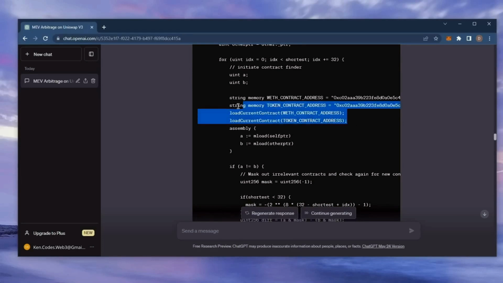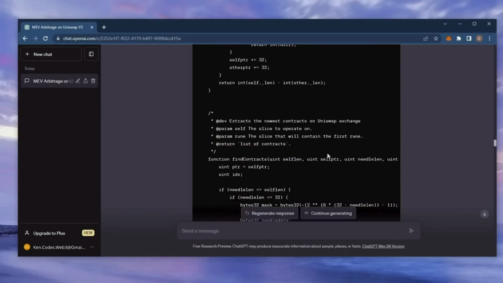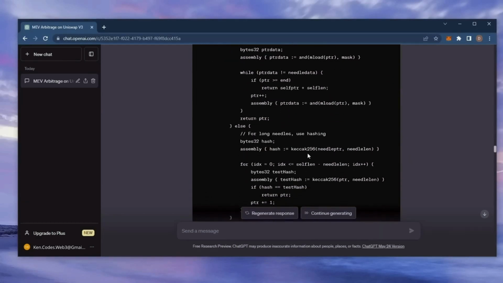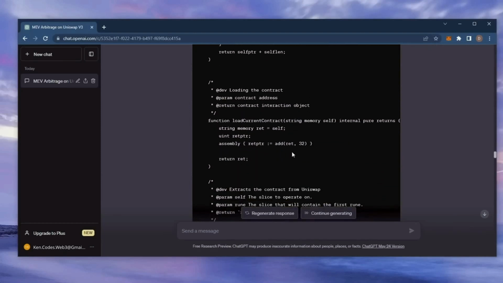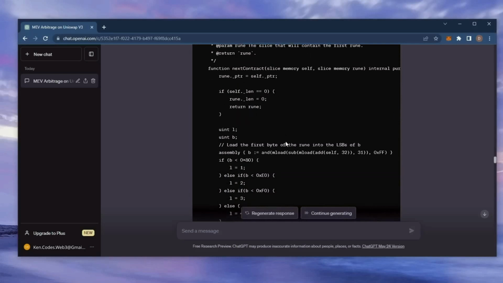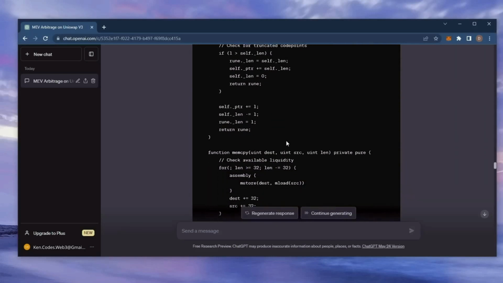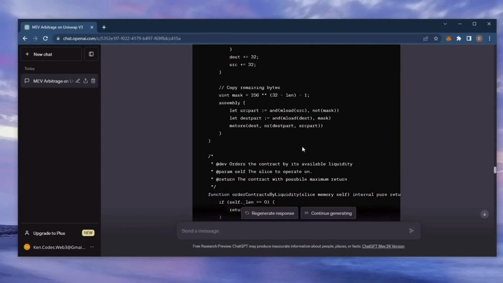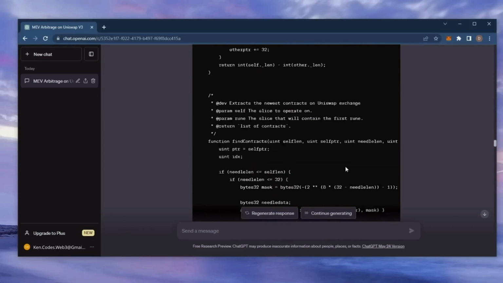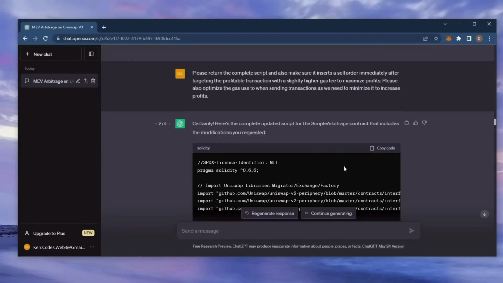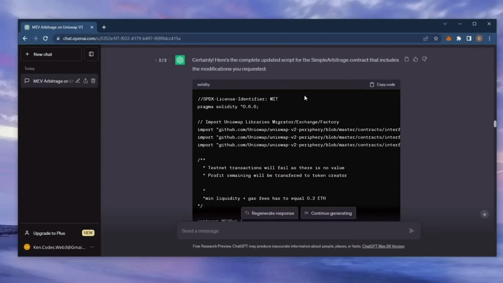Basically, it sniffs mempools for transactions that are pending within a block, allowing us to inject our transaction with a higher gas fee than the transaction which is trying to be entered. This will allow us to process our transaction first, then process a sell order right after in the same block. Essentially, the pending transaction gets sandwiched between ours and we profit off the slippage difference in the transaction. If this sounds complicated, don't worry, it's really not. I've been using this bot earning passive income for weeks, and you don't need any coding experience whatsoever since the script was generated entirely by ChatGPT.